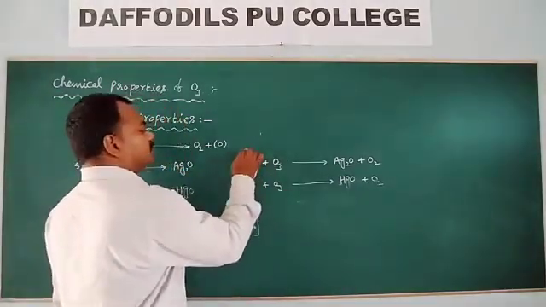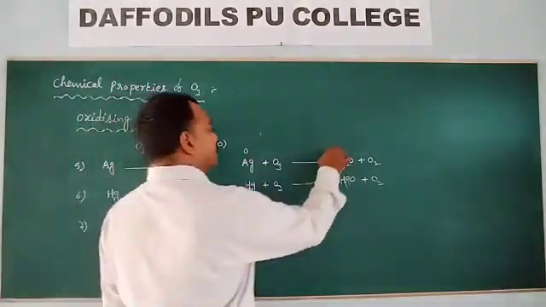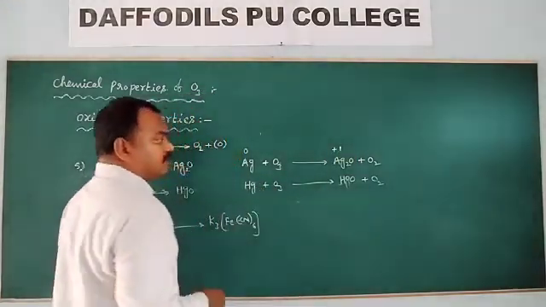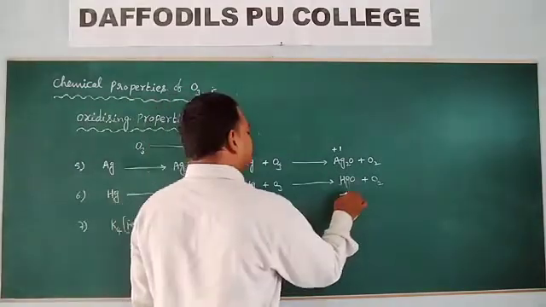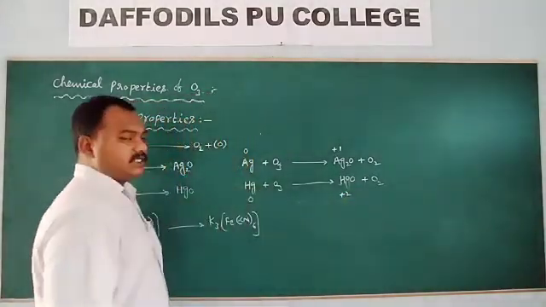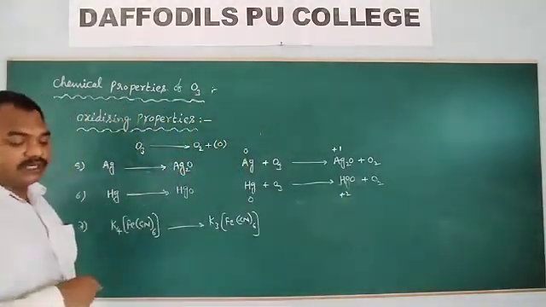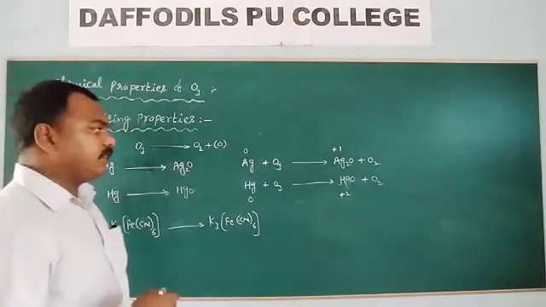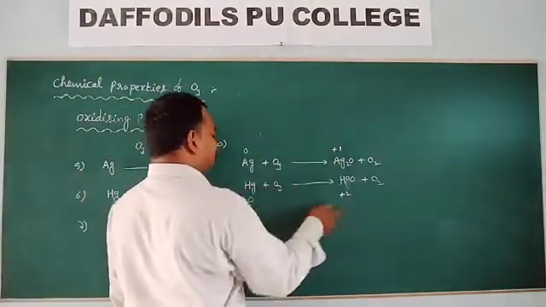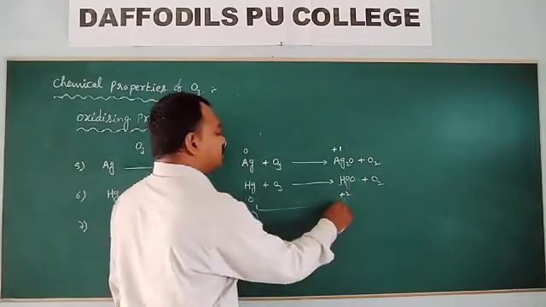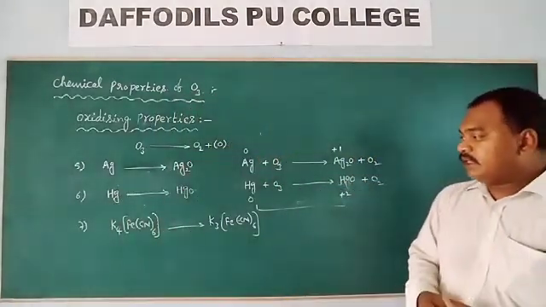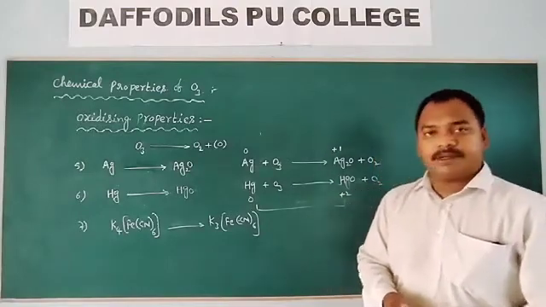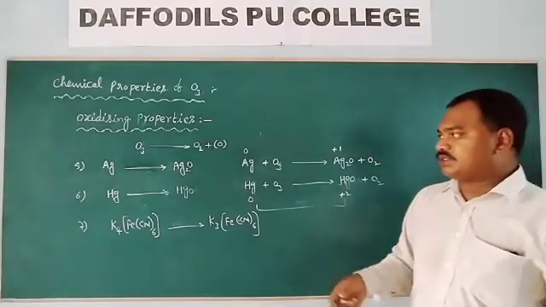Look at all these things. Here the oxidation state of silver is 0, and here it is +1. Here the oxidation state of mercury is 0, and here it is +2. This means the oxidation number is increasing. An increase in oxidation number is known as oxidation.